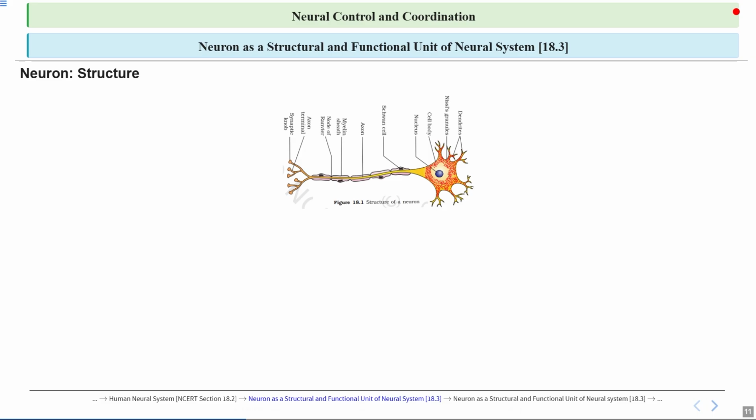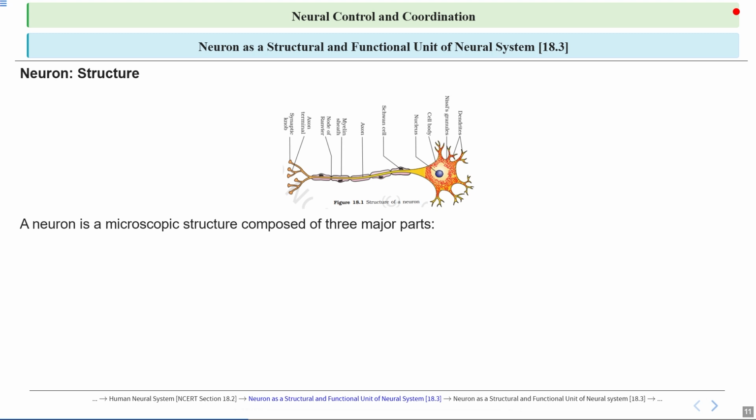Let's see the detail. So a neuron has three major parts, that is cell body, dendrites and axon. Dendrites, you can see in the picture, are like fibers. They receive signals, the cell body possesses them, and the axon sends signals.